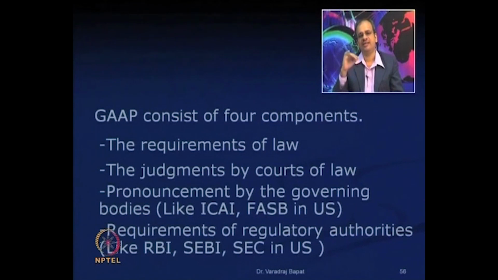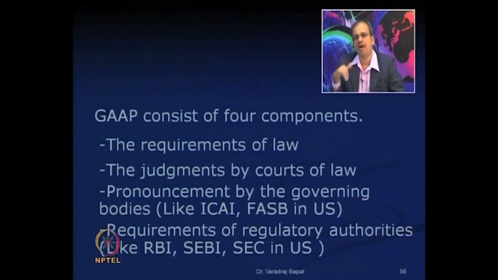The last one is the requirement of regulatory authorities. For example, RBI is a regulatory authority for all the banks. Now, RBI has stipulated norms for recognizing non-performing assets, popularly known as NPAs. So, what item should be recognized as NPA, how much provision should be made, how you should record interest received from NPA, all these things are laid down by RBI.